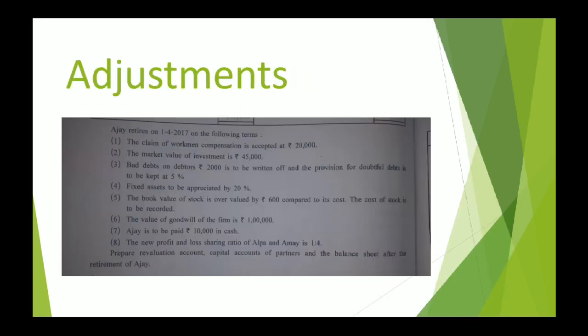The next adjustment says, 7th adjustment I am reading. Ajay is to be paid rupees 10,000 in cash, and the 8th adjustment is only about new ratio. 8th adjustment we have already gone through. Yes, we have utilized it while obtaining gaining ratio. Talking about the 7th adjustment, this is a new adjustment. This was not present in chapter 5, nor it was a part of illustration 13 that we have completed for chapter 6.